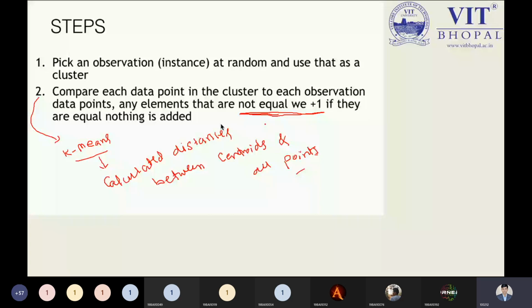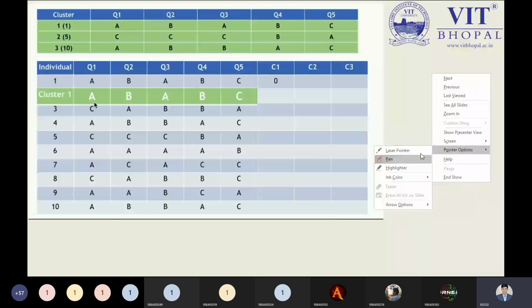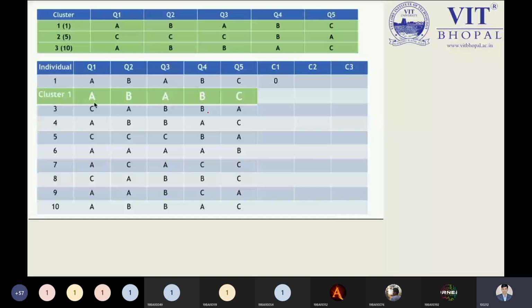See, each and every step is required. So let us understand this concept in a numerical way. So far, what we have decided, that is the point. From this point, all people are required to solve this question over here. Then I can ask for the values from any one of the students. Now listen, first I am explaining. This is row 1. This row 1 will be matched with cluster 1.